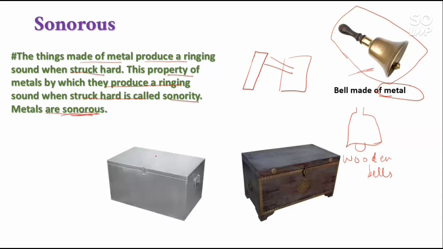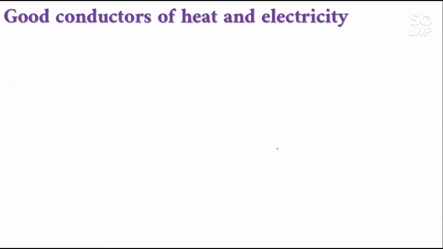So if I give you two boxes, one made of metal and one made of non-metal, and I give you a stick and ask you to identify which is a metal and which is a non-metal, what will you do? You will strike the stick on both the materials one by one, and the material which produces a ringing sound, you can declare that this is a metal and the other one is a non-metal. So how simple it is for us to identify which is a metal and which is a non-metal. Okay, clear? So let's proceed.